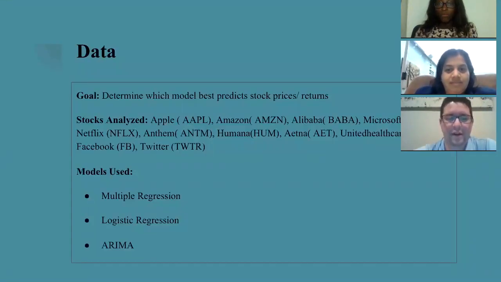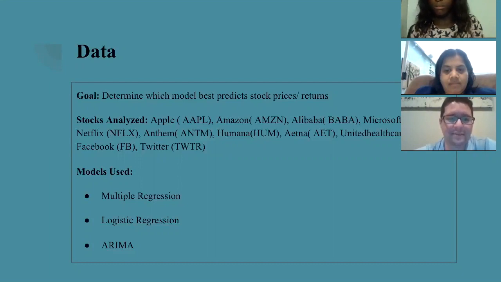In this project, we use different statistical models to analyze stock data with respect to itself, the NASDAQ, and economic indicators, such as interest rates and inflation rates. The purpose of the project was to see which model best predicts stock prices and returns. Our hypothesis is that there would be one single model that can give us accurate predictions for stock prices and gains.